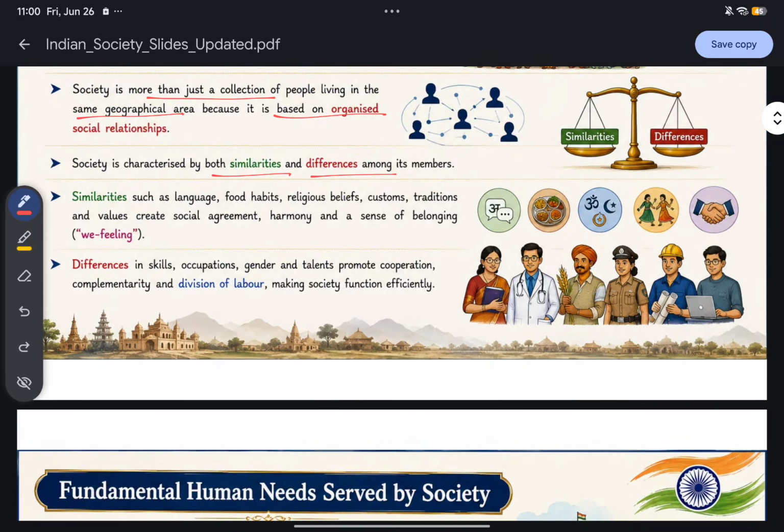Now, similarity in terms of what? Similarities in terms of language, food habits, religious beliefs, customs, traditions, and values. That similarity creates social agreement, harmony, and a feeling of belonging. That makes us united and promotes a sense of brotherhood. And the differences in terms of skill, occupation, gender, and talents promote cooperation, complementarity, and division of labor, making society function efficiently. So differences are not bad.